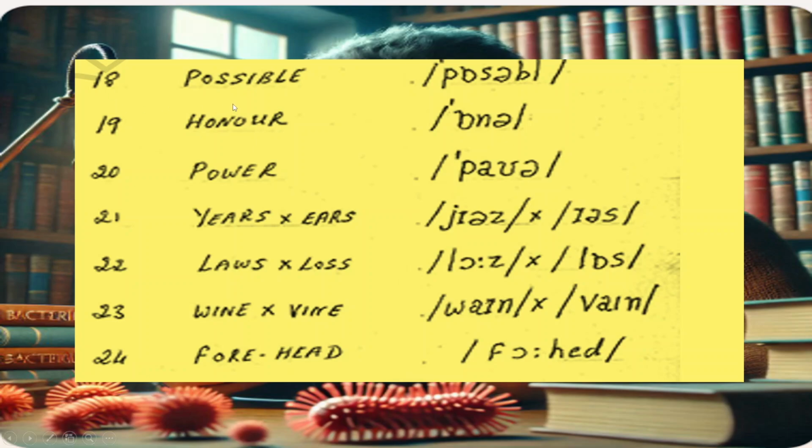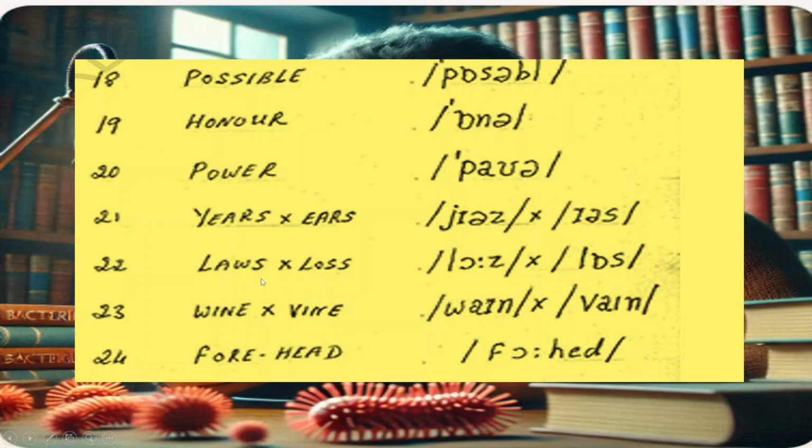18th, possible. 19th, honor. It is not pronounced the Indian way. 20, power. Power is not the correct pronunciation. 21, ears. This is how we pronounce it like that, but the actual pronunciation is ears. 22, laws.